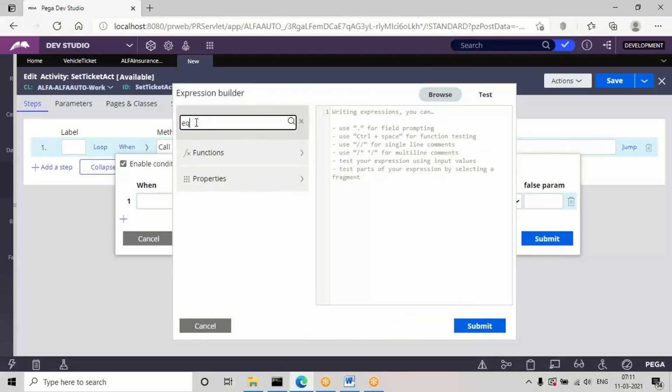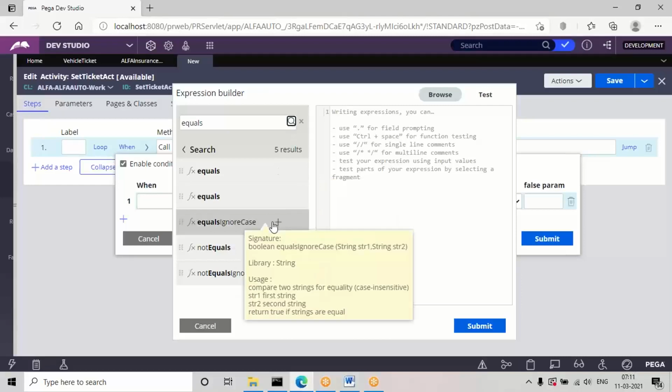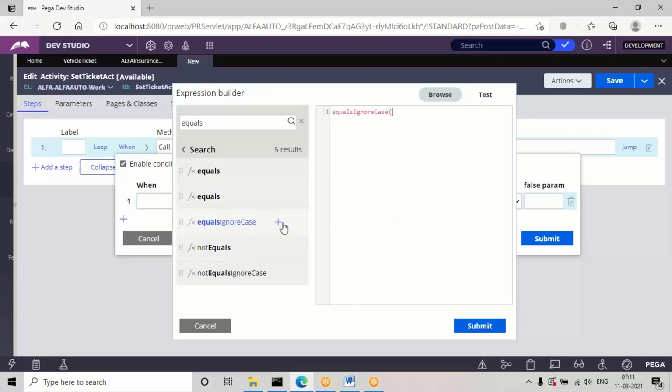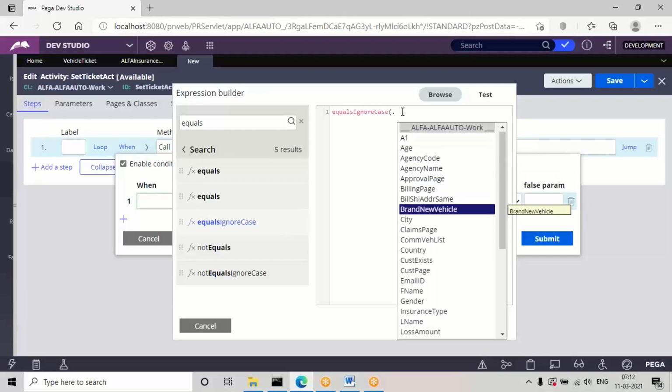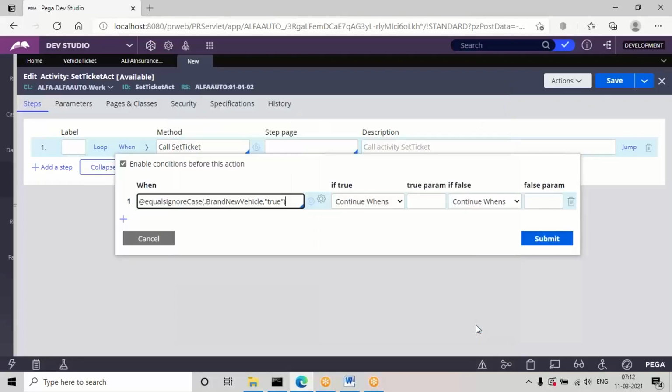If you remember, I used it in some prior scenarios. Equals ignore case is the function. In this, we need to map this checkbox property and give the condition as true. Click on submit.